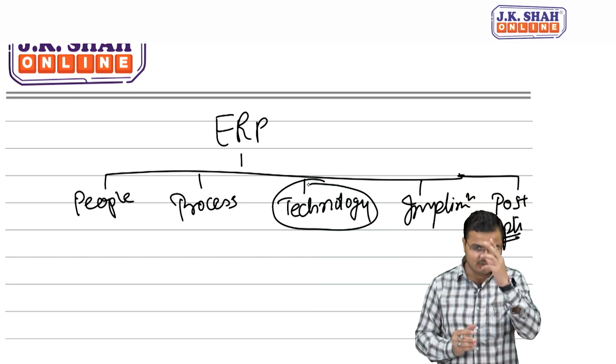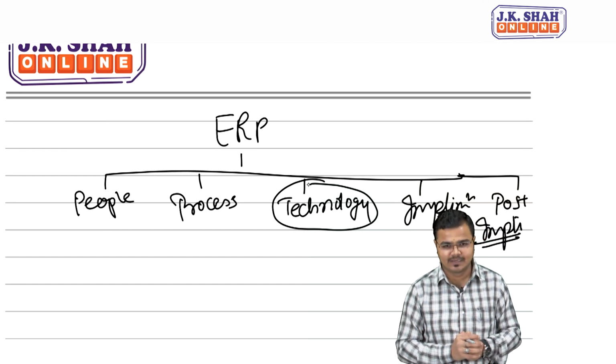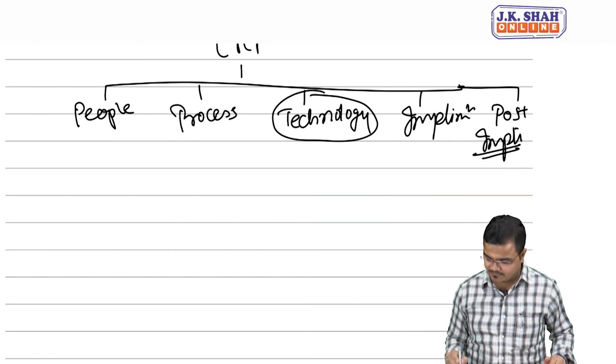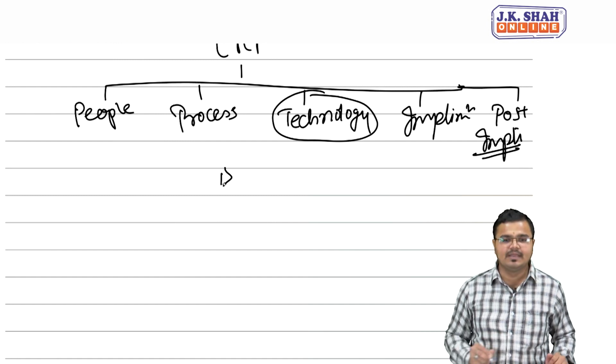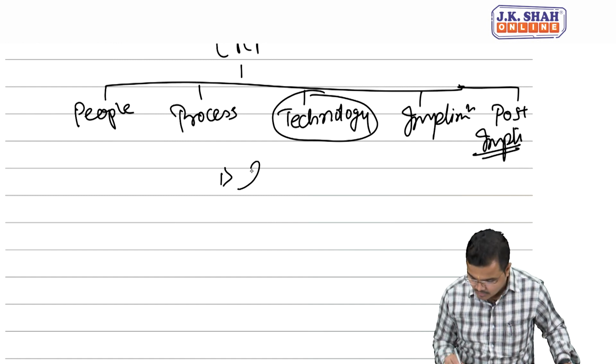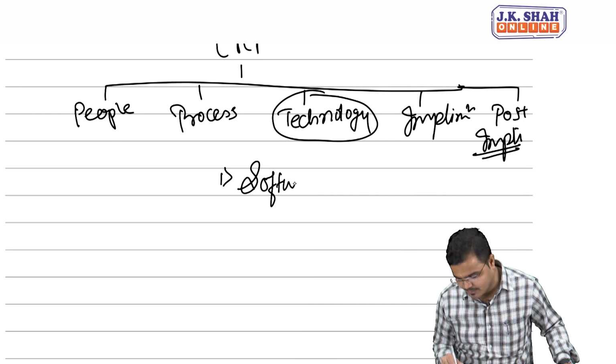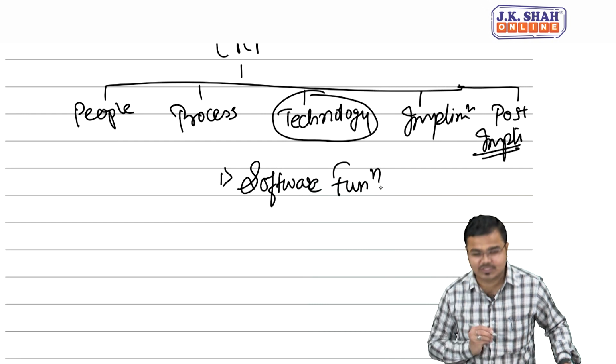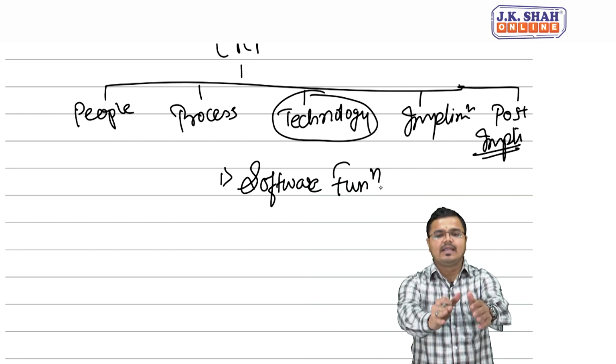So let's try to figure out the technology related risk now. In case of technology related risk, the first risk we have in ERP based software is called software functionality. Now software functionality refers to what?